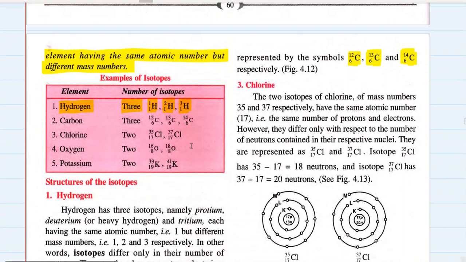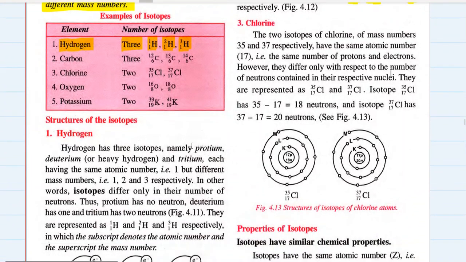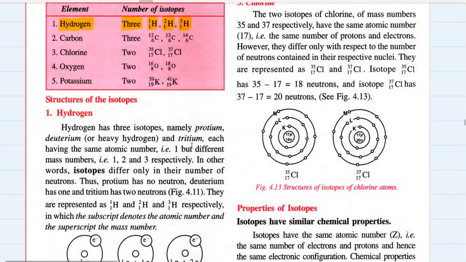And then comes the curious case of chlorine. See, chlorine in our universe exists in the form of two isotopes, very, very famous. One is chlorine 35 17 and second is chlorine 37 17. One has got 18 neutrons and the other one, the heavier one, has got 20 neutrons. Both are chemically same. Both have got 17 electrons and 17 protons. The one which has mass number 35 has got 18 neutrons, and the other one which has mass number 37 has got 20 neutrons.